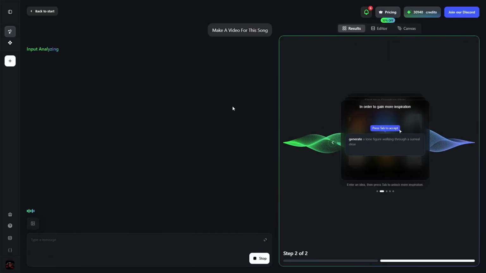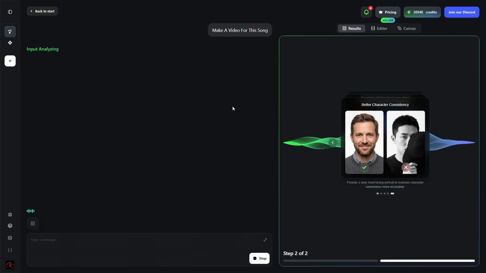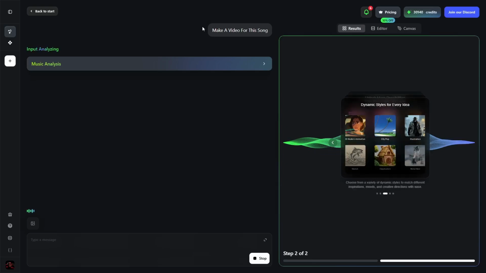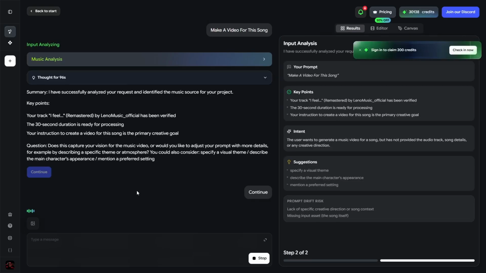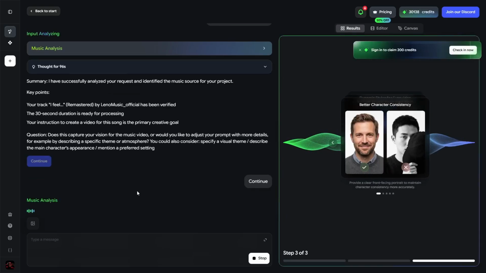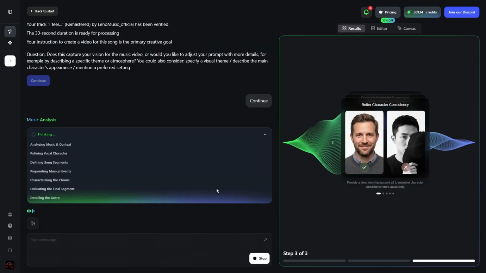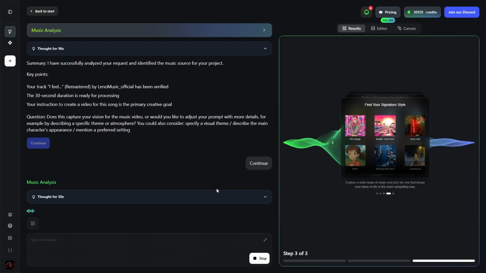Step 2 is input analyzing. The AI listens to your track and maps out its rhythm, energy, and overall vibe. It's not just detecting the BPM, it's reading the emotional tone, the drops, the build-ups, and the overall feel of the song so it can make informed, creative decisions later.